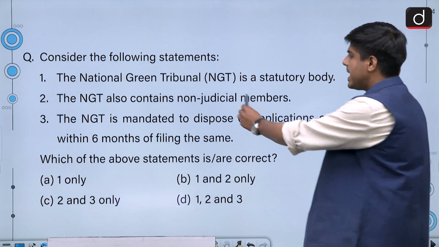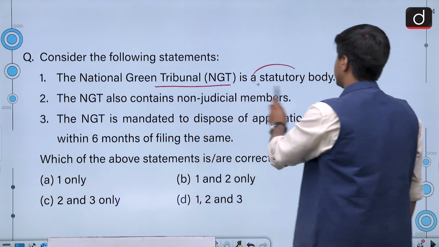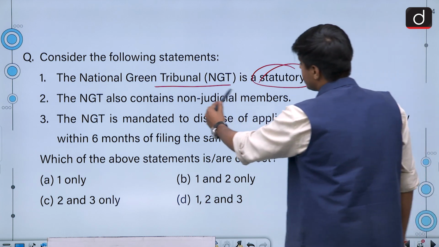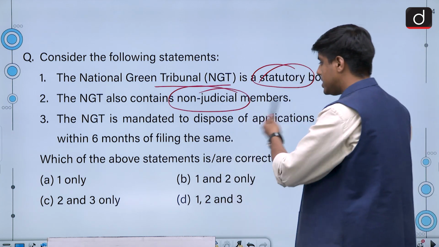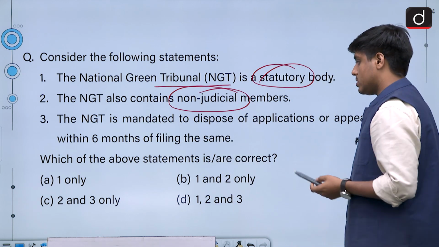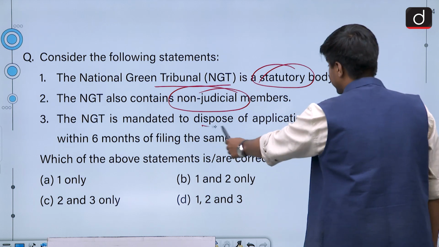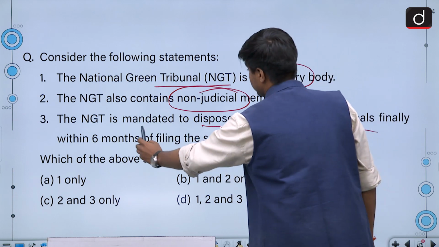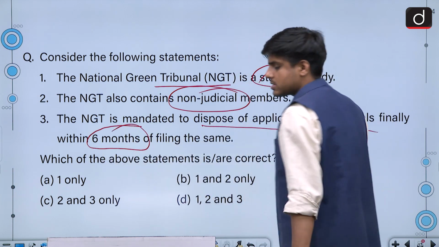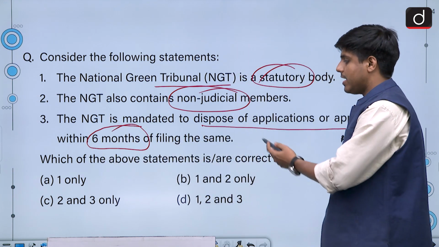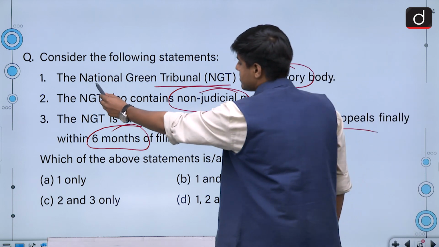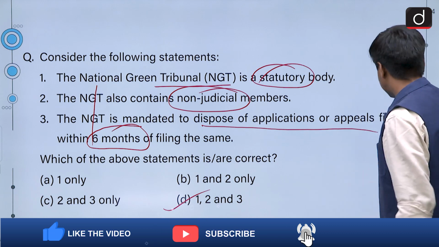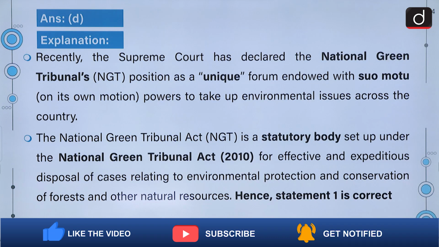Now, NGT is indeed a statutory body established under a Parliamentary Act. Out of the 20 members, at least 10 members should be non-judicial members. So, this statement is also correct. And it is mandated to dispose of applications within 6 months of the appeal with which they have been filed. So, all of these 3 statements are correct and hence the answer would be option D, 1, 2 and 3. Let us have a look at the explanation.